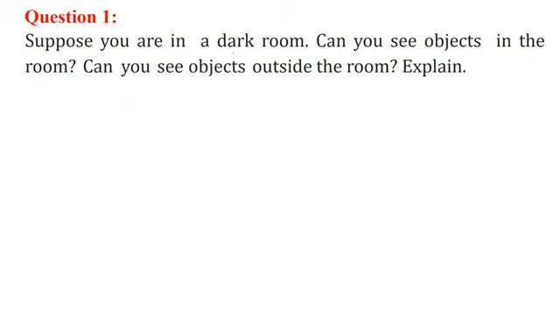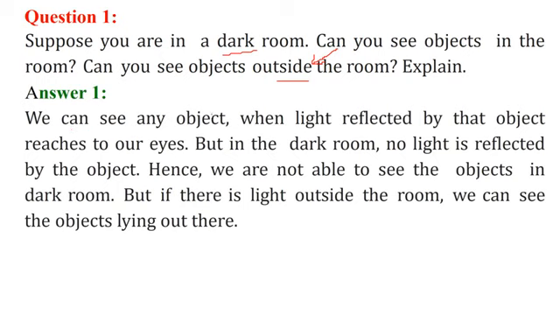Now if you are in a dark room, you will not be able to see anything, because this works on reflection. If the light reflects from some object, then only you are able to see. But if outside also we have dark, you will not be able to see. But if outside it has light, then because the reflection of light is coming to your eyes, you are able to see the objects which are outside. So we can see any object where light is reflected.